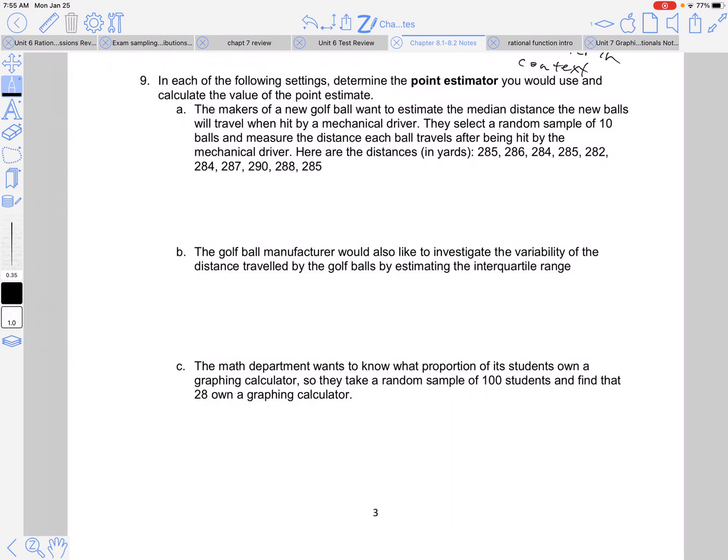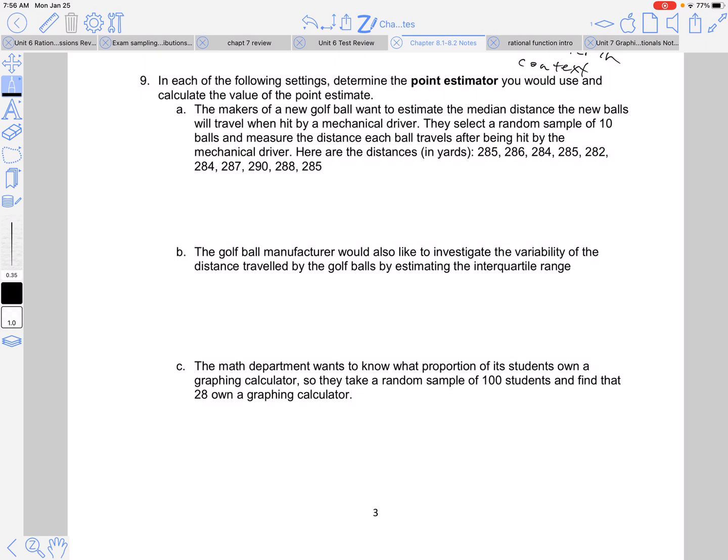So we're going to spend a little bit more time on making sure you know what a point estimate is. So these people are making new golf balls, and they want to estimate the median distance the new balls will travel, so that they can put that in their advertisement, saying, hey, if you hit this ball, you're going to hit it this far. So they select a random sample of 10 balls and measure the distance each ball travels after being hit by this mechanical driver. Here are their distances.